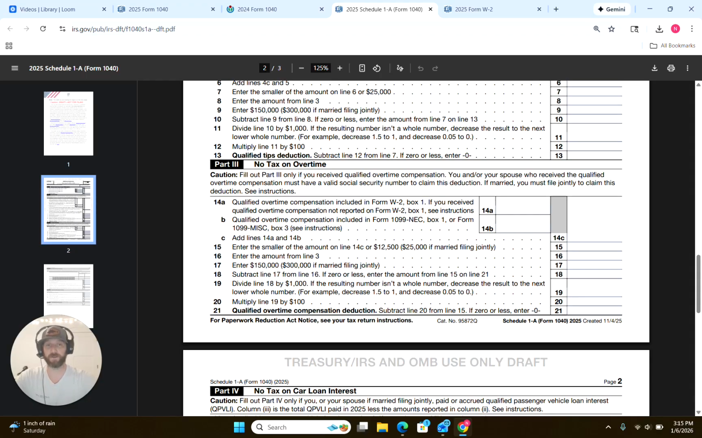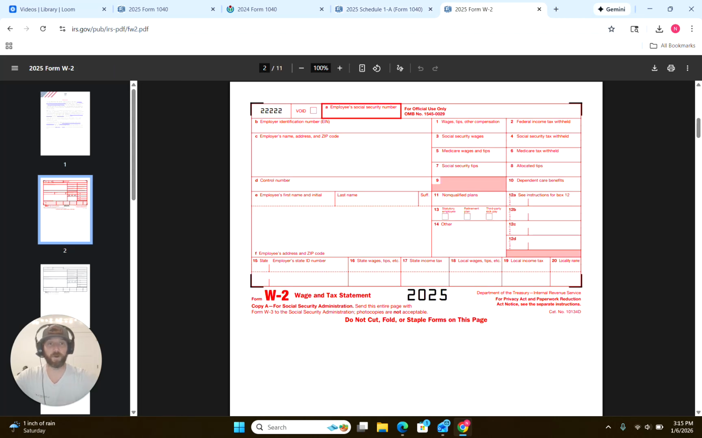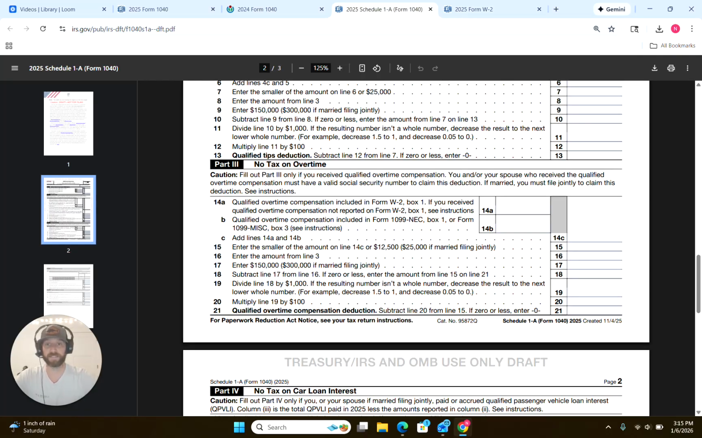Now, the no tax on overtime is going to be a little bit more burdensome for the taxpayer. So let's just say that you make $30 an hour, your overtime rate is 45. The amount that you're going to be able to exclude from your wages is $15 an hour. Well, on the W-2, there's nowhere where overtime is separately stated. So you're going to have to go through your pay stubs or find some other reasonable method to calculate your overtime. And so that's going to be a burden on the taxpayer, but it's going to be well worth it.